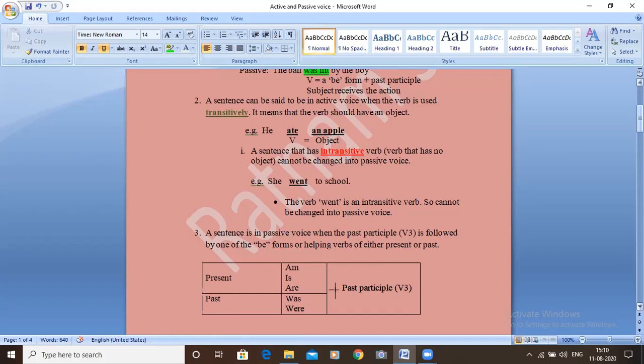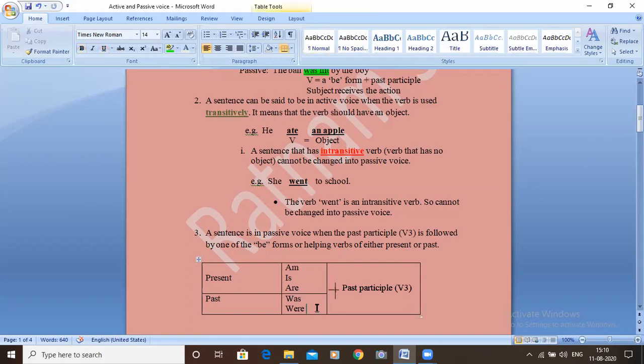Next, third point. A sentence can be said to be in passive voice when the past participle is followed by one of the B forms or helping verbs of either present or past tense. See, these are B forms.